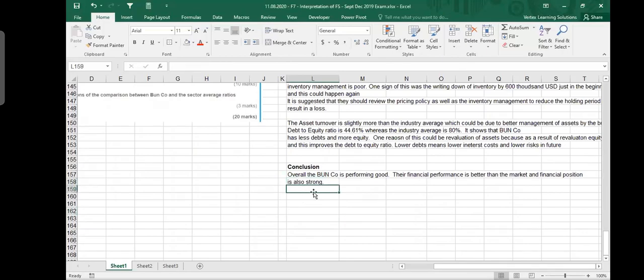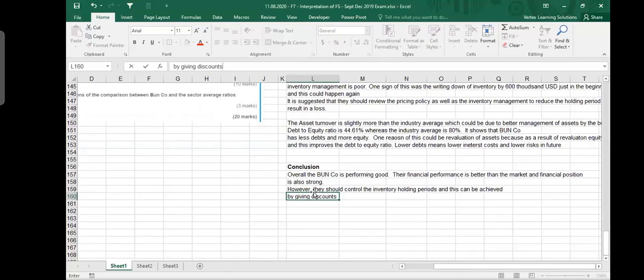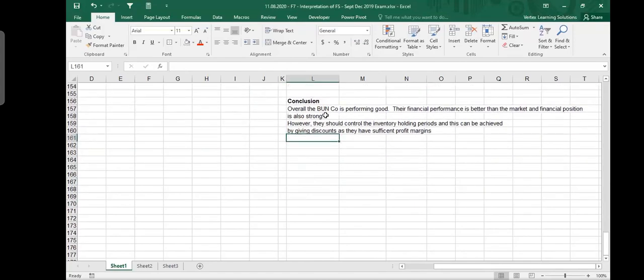Now, if you want to say what should be done, you should give some suggestions here. However, they should control the inventory holding period, and this can be achieved by giving discounts, as they have sufficient profit margins. That's all, nothing else. So you are the manager. You don't read anything. You say overall the one company is performing good, with financial performance better than the market and financial position also strong. You can write with lower debts and lower interest payments.